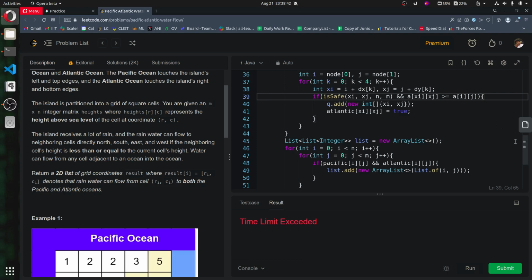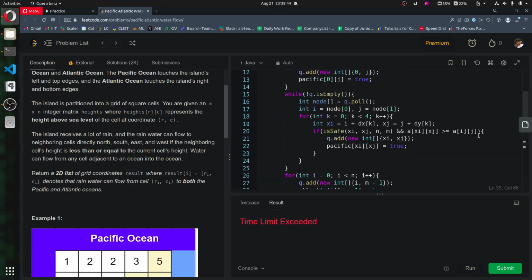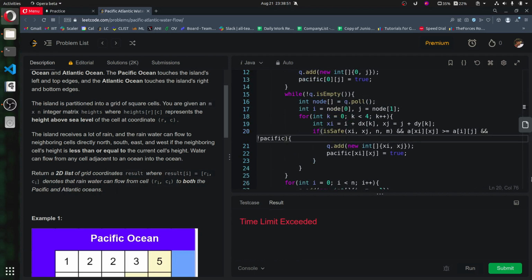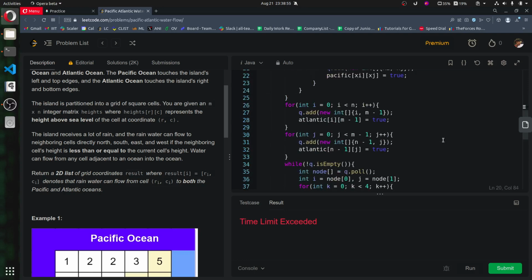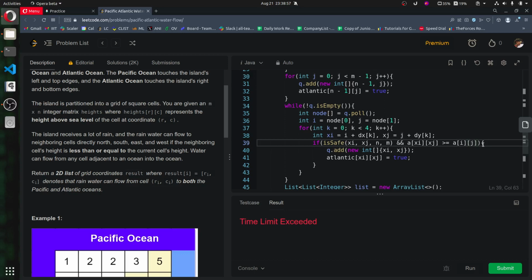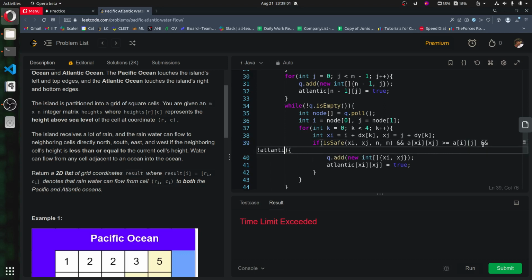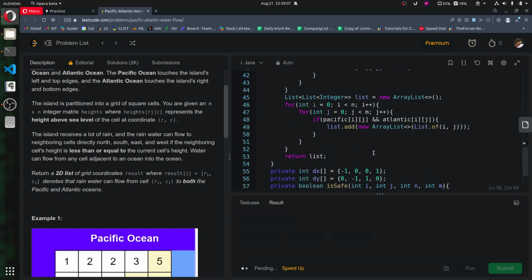The time limit will exceed because cycles will be there. So now we need that check, not really a function, specifically that Pacific of xi xj should be unvisited, and the same goes with Atlantic of xi xj should be unvisited. Yeah, now let's submit this method.